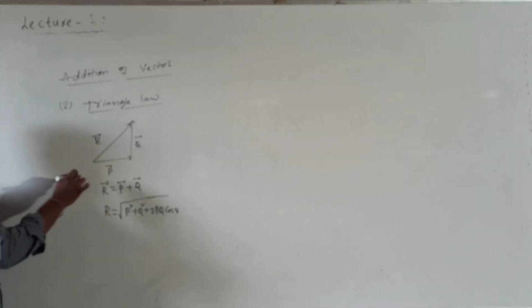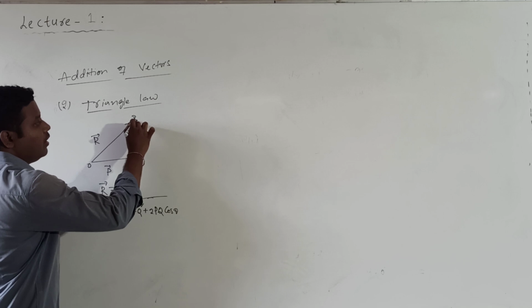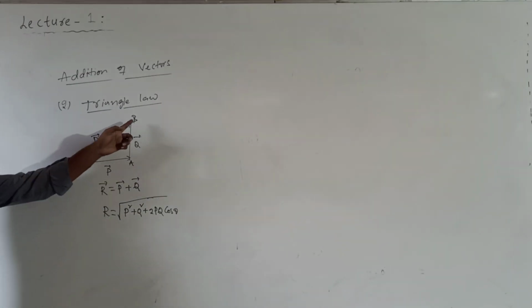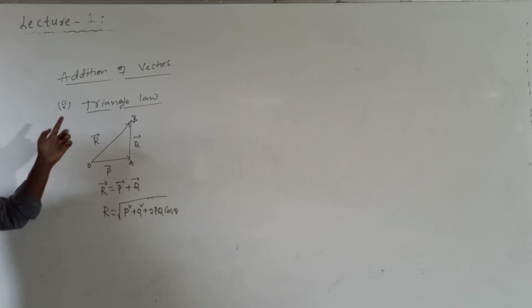But remember, two vectors are represented by two sides of a triangle taken in the same order. Same order in the sense, if I call it O, then OA, then AB. The closing side of the triangle is given by OB, which is taken in the reverse order. Reverse order will represent the resultant vector. So this is called the triangle law of vector addition.